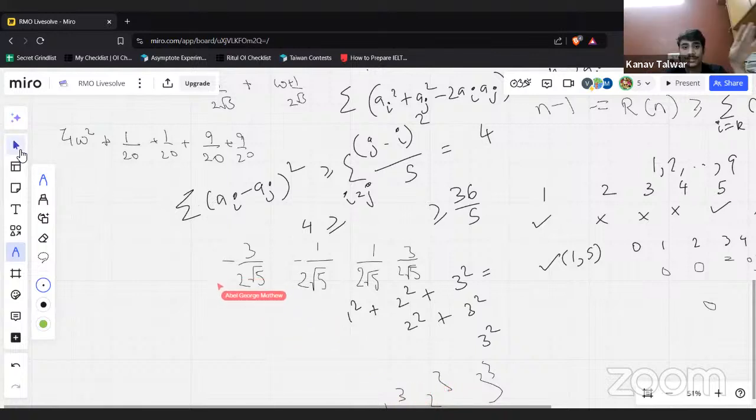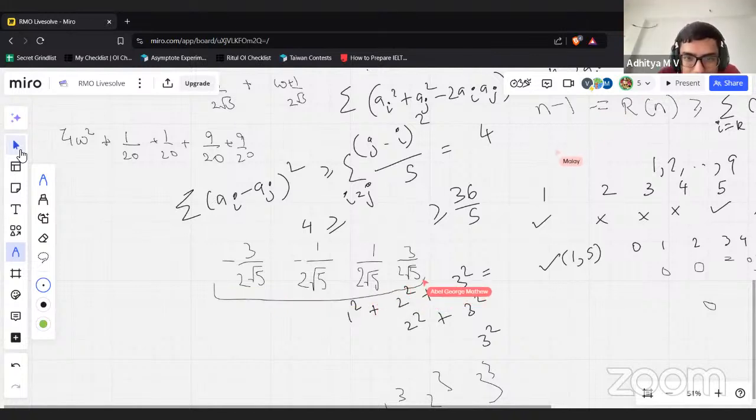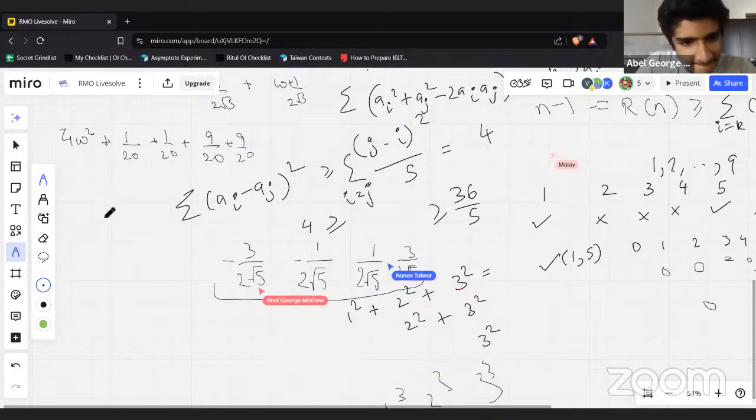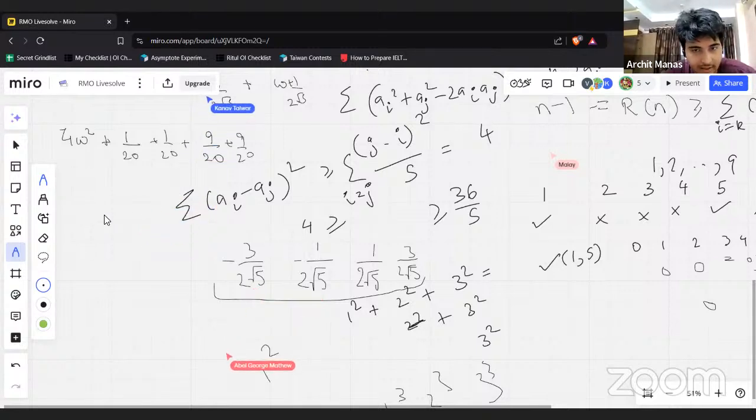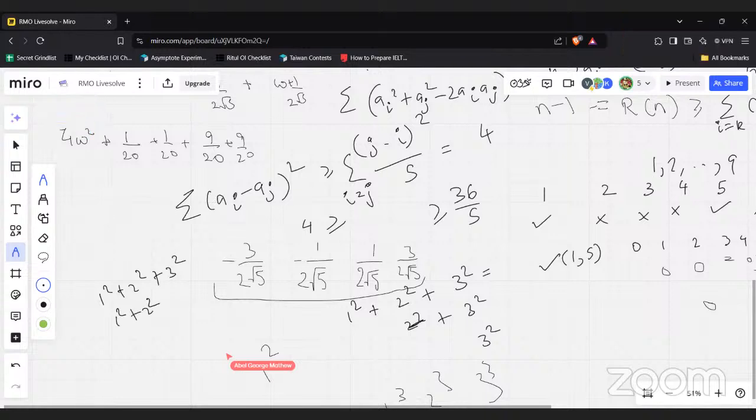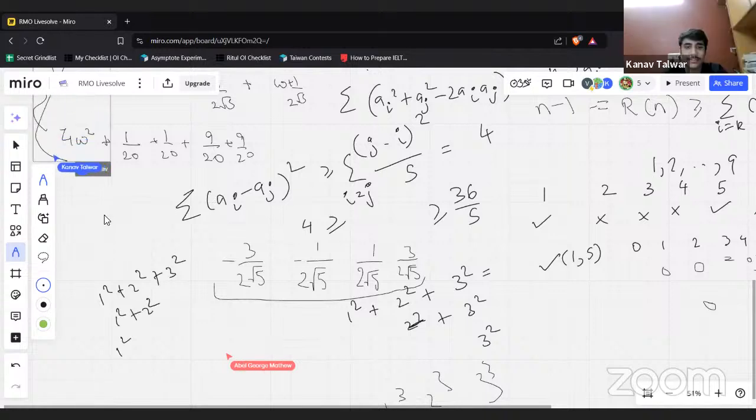No, the other solution just works. It's not an equality problem. It will be something like 3 times 1 square plus 2 times 2 square plus 1 times 3 square. This is an equality case. Yeah, it's the other way around. We messed up. This is 1 square plus 2 square plus 3 square. Just expanding the quadratic works. You just do it slightly smartly and it just works.